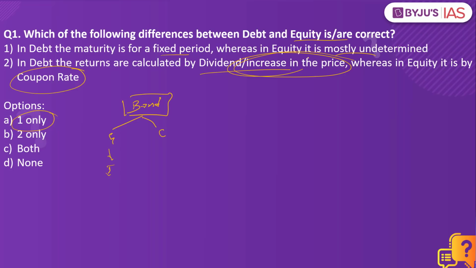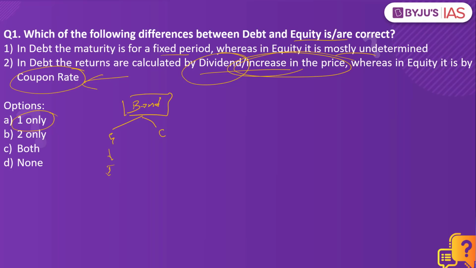So when it comes to the debt, what they get is the coupon rate or the interest. But when it comes to equity, what they get is the dividend paid by that particular company, which is the profit for that company, as these people have given money to the investor to expand and also generate revenue for their company. So when it comes to equity, the person is buying the share of that particular company. When it comes to debt, he just acts as a creditor. When it comes to debt, what is being paid is the coupon rate or the interest. When it comes to equity, what they get is dividend or the profit. So when it comes to equity, it is owned capital. When it comes to debt, it is a borrowed capital.